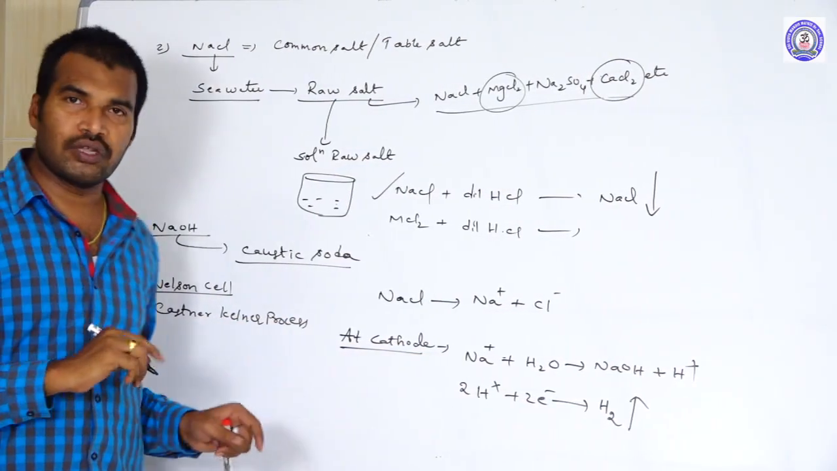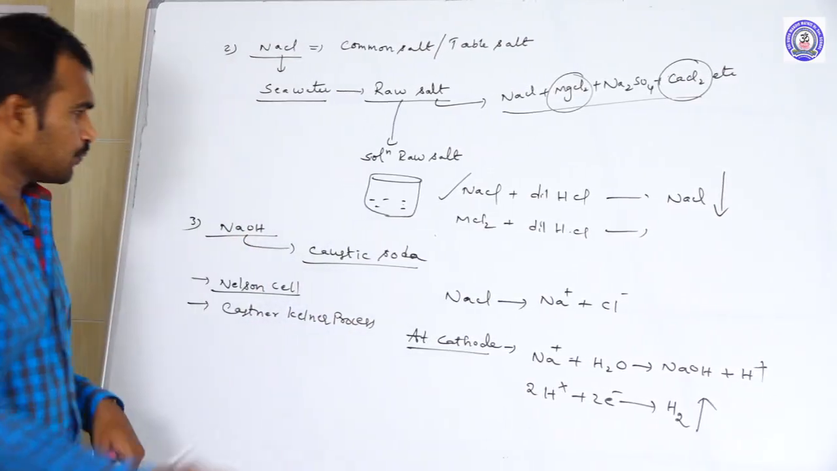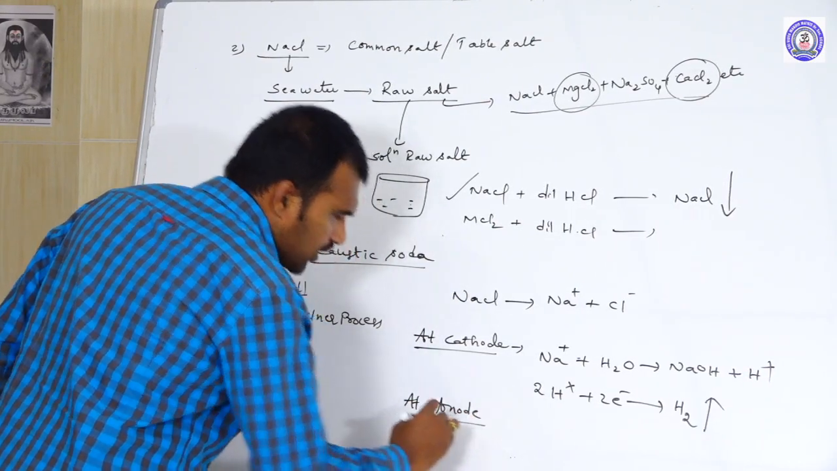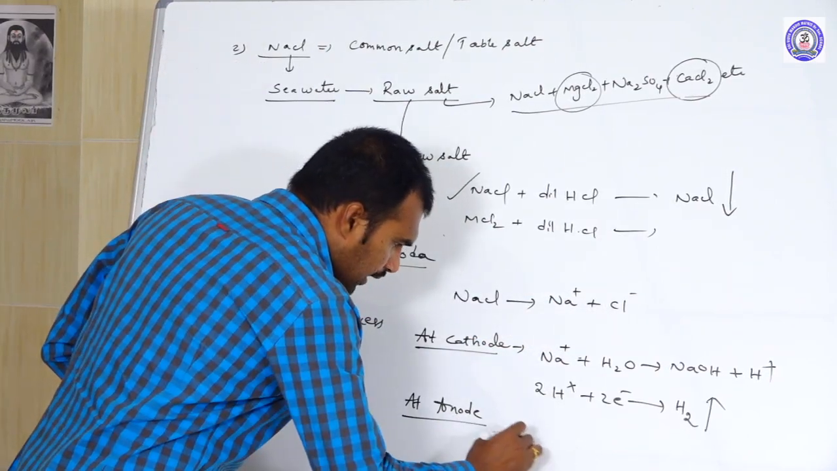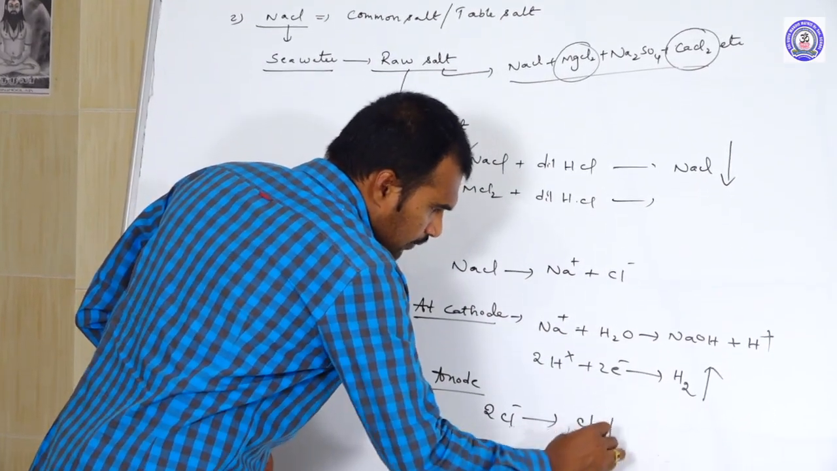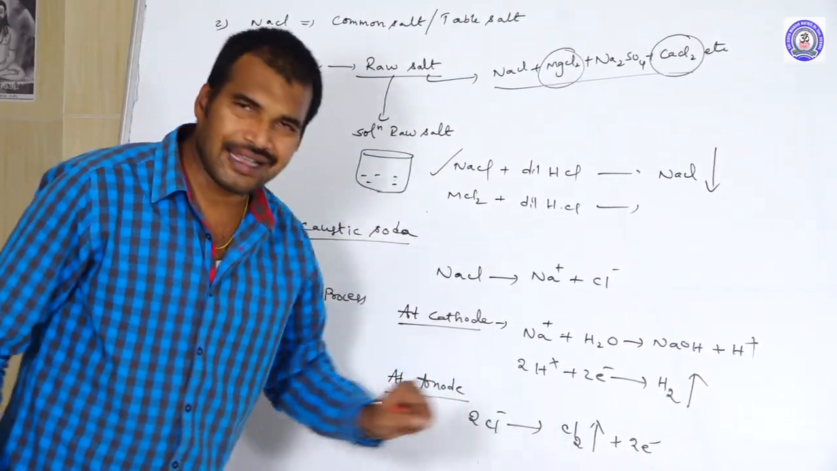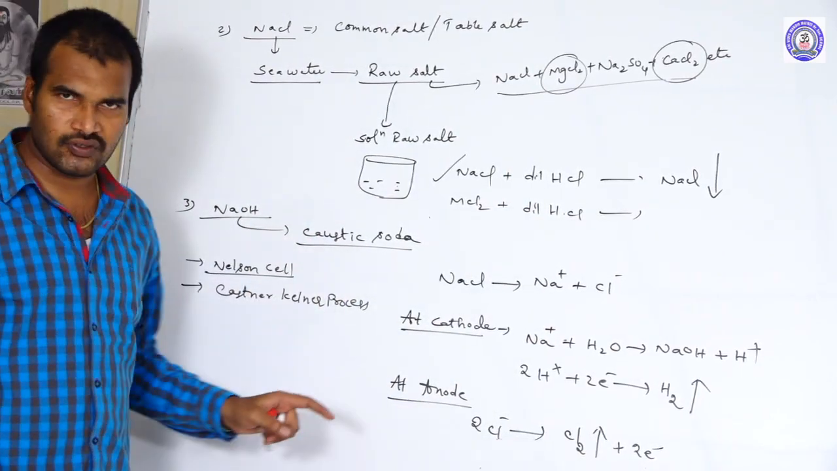So at the cathode in the Nelson cell method, which gas is liberated? Hydrogen gas. Whereas at the anode, anions are attracted. What are the anions here? Chloride ions. Two chloride ions undergo oxidation and liberate chlorine gas. So at the anode chlorine gas is liberated, and at the cathode hydrogen gas is liberated. So this is the Nelson cell process.